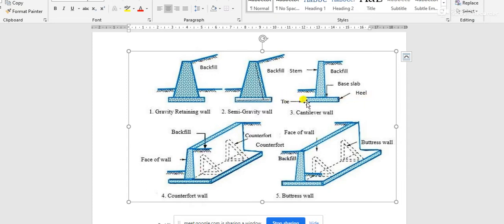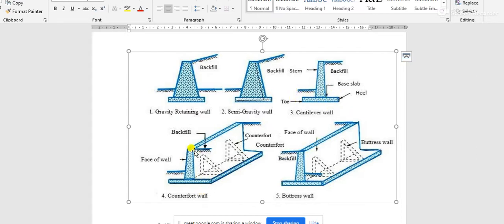Heel is at the back side of the retaining wall, where the backfill soil is there, that portion is heel. Maybe this backfill soil is at this side, and the front side is this, then this portion will be heel and this portion will be toe.